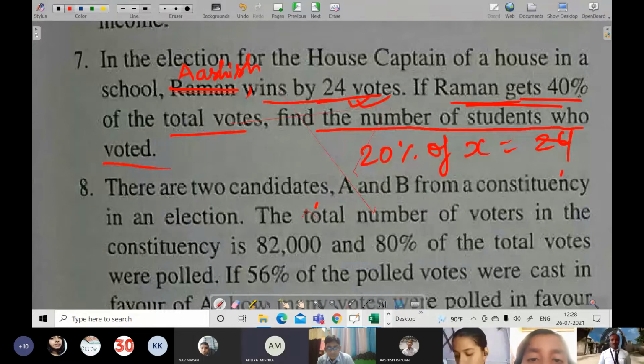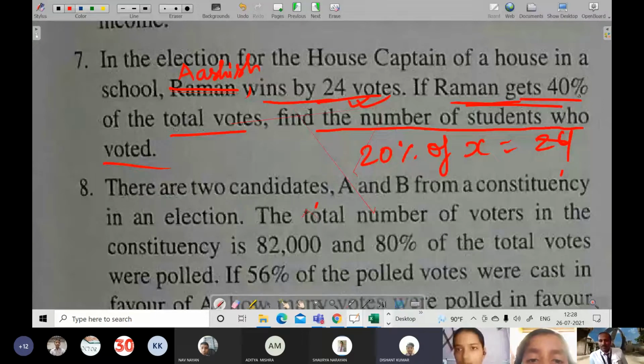Sir, by giving another name, the answer is coming correct. Yes, that's only what I had said. Because by getting only 40%, the person can't be the winner if there are two competitors. Yes, sir. And the question is also wrong.